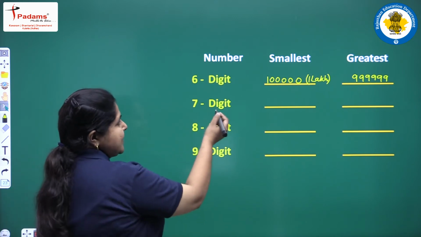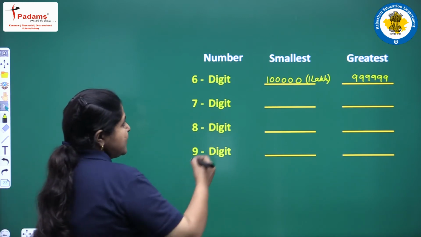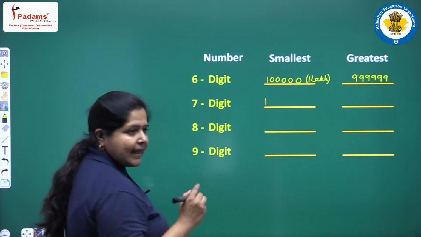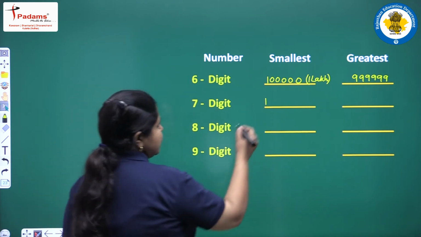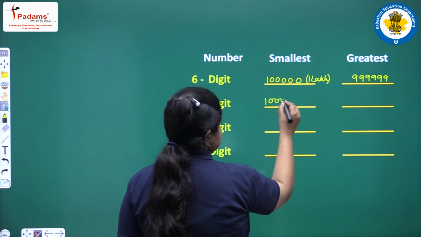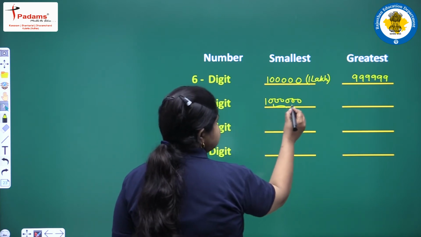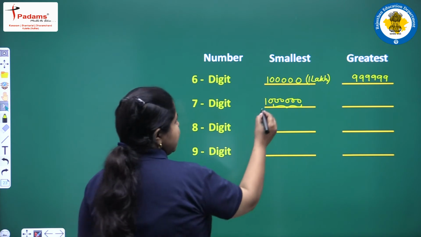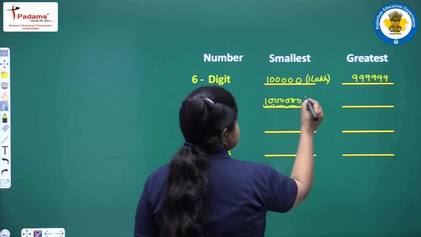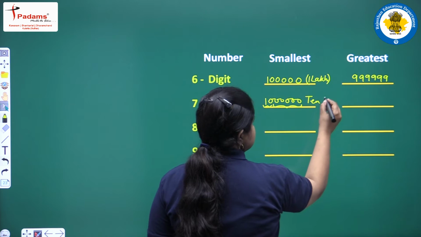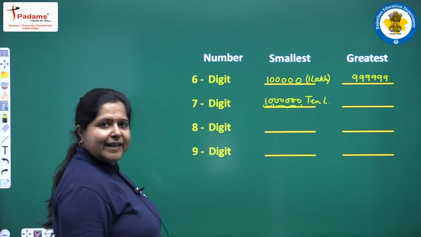Then what next? This is a 7-digit number. So simply write 1 and put 6 zeros. What is this? 5 zeros means lakhs and this is 10. So this is nothing but 10 lakhs. Clear?